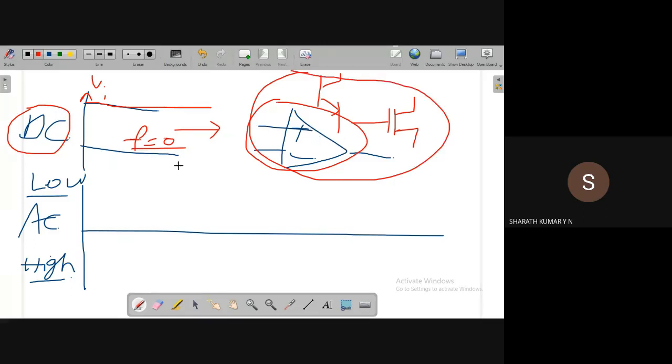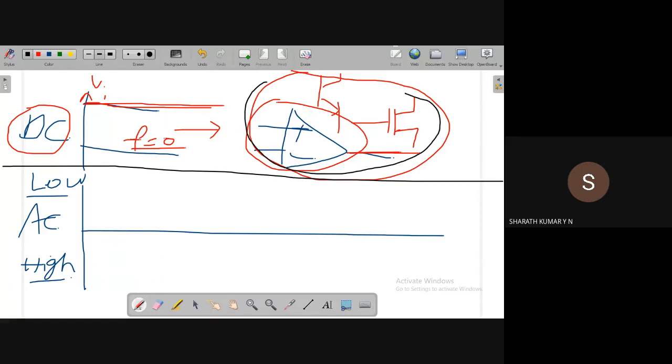If it is AC, which we'll discuss next, it is changing faster, so the output should change faster. But if it is DC, the input will not change, so the output need not change. Output is fixed. Any semiconductor device used as an amplifier or a switching device, like an op amp, BJT, or FET, works without any problem for a DC input. That's not an issue. But the problem comes when the input is AC.